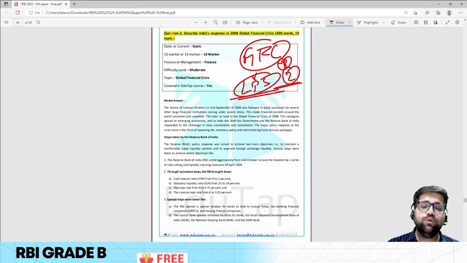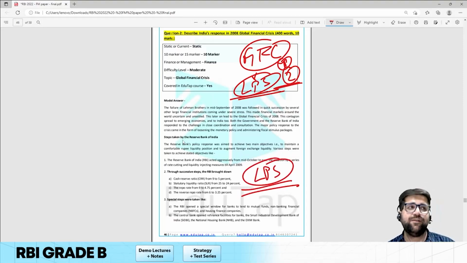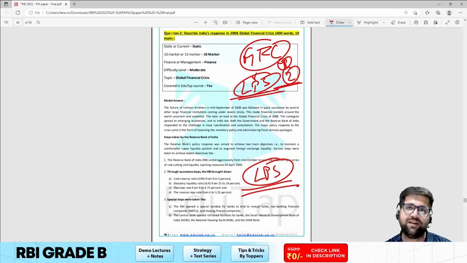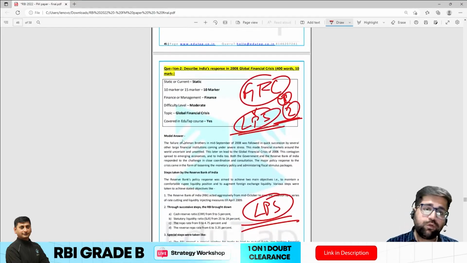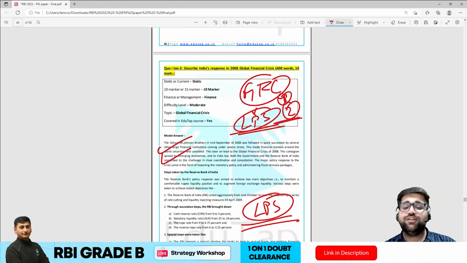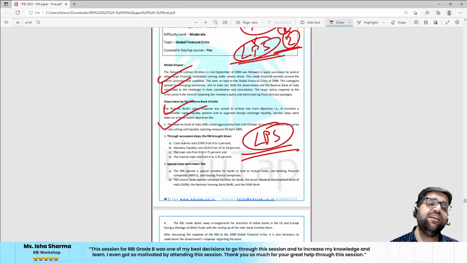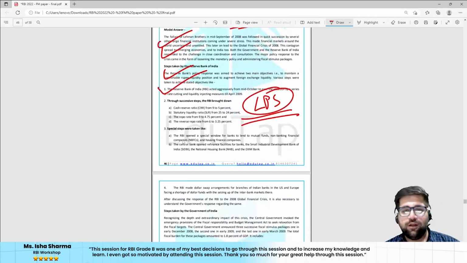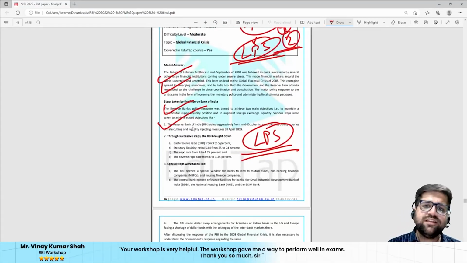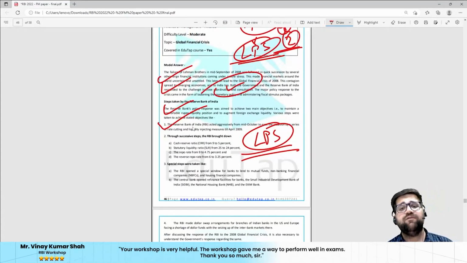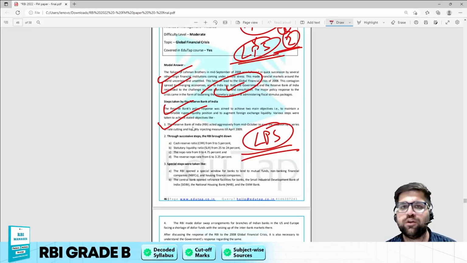Those students who are coming and attending LPS, and I still remember there were 4 students who mailed me their answers, personally thanked me as well for the GFC question. So it is really very important to see how you have to understand and trust the teachers of EduTap. Yes, so what was the model answer? A model answer would have been that first you describe what the GFC is all about and how it took place, in a very small and quick summary.